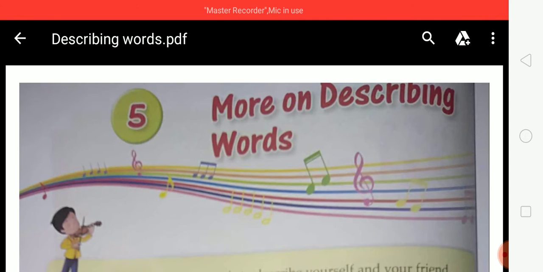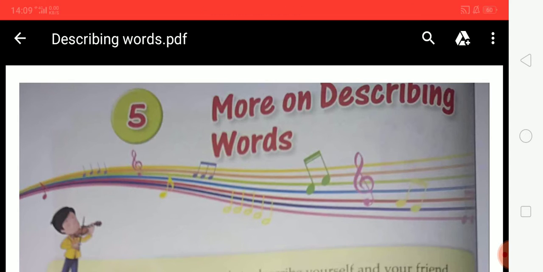What words do you use to say more about anything? We use descriptive words to say more about the naming word. That is called a describing word. So students, do you understand what a describing word is?